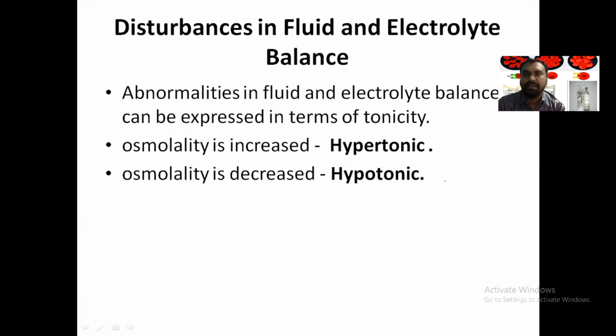Disturbance in fluid and electrolyte balance. Abnormality in fluid and electrolyte balance can be expressed in terms of tonicity. When the osmolality is increased, it is called hypertonic, or when osmolality is decreased, that is called hypotonic. Whenever sodium and protein are more, that will cause an increased osmolality. These dissolved substances will increase the tonicity, and when sodium is lost, then it will cause the hypotonic.